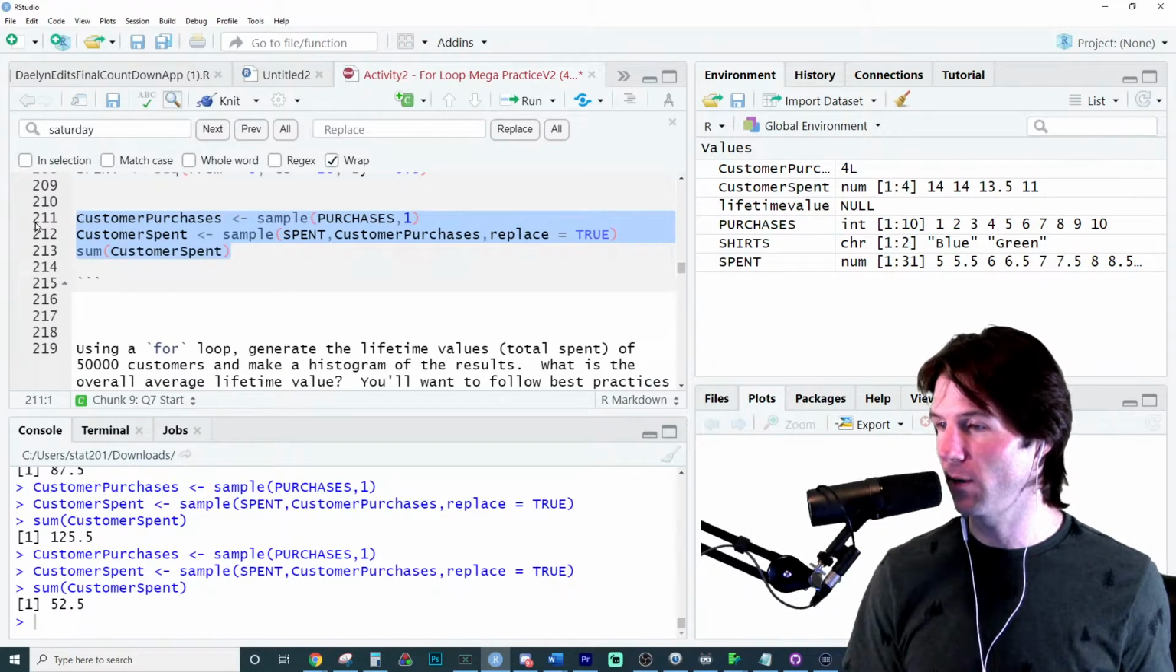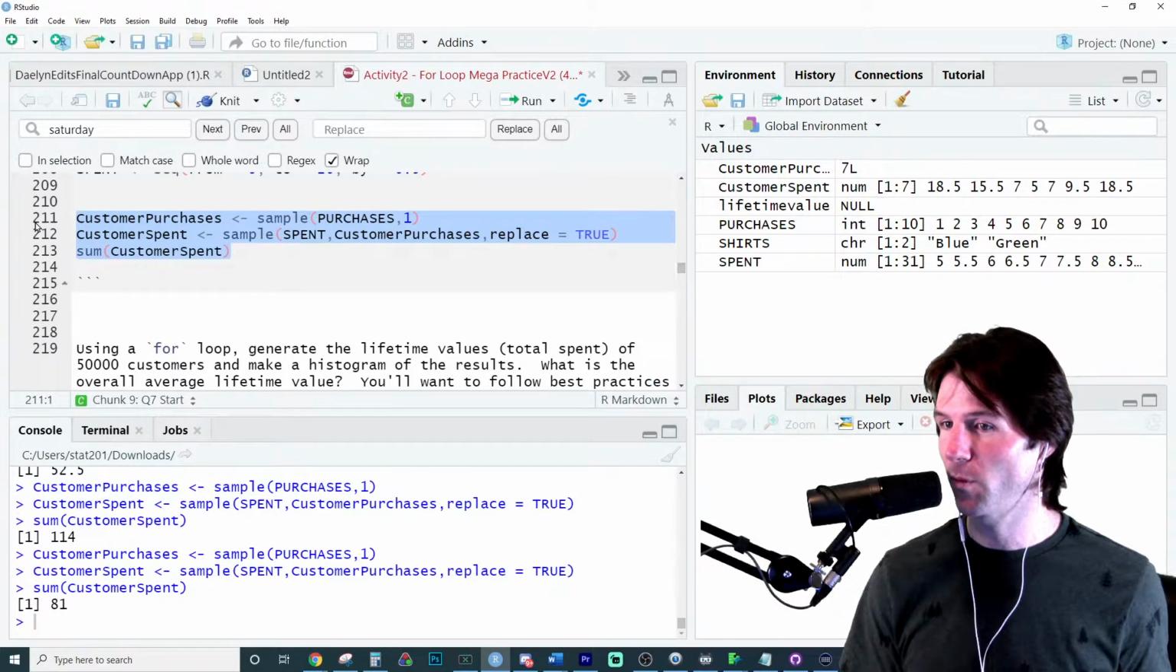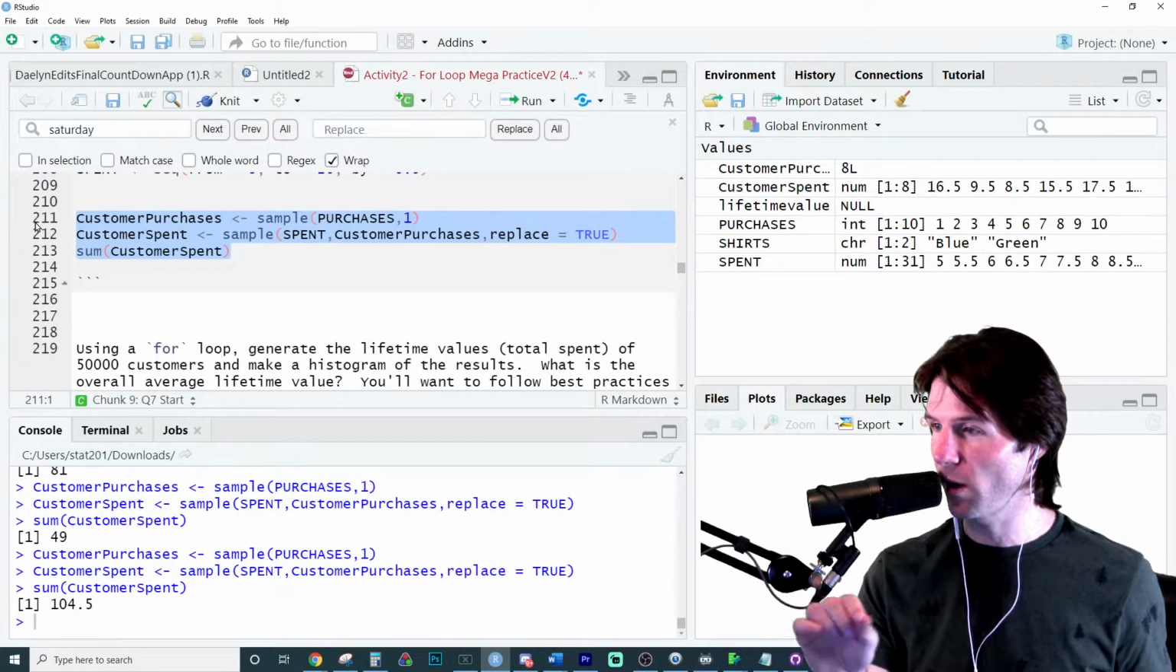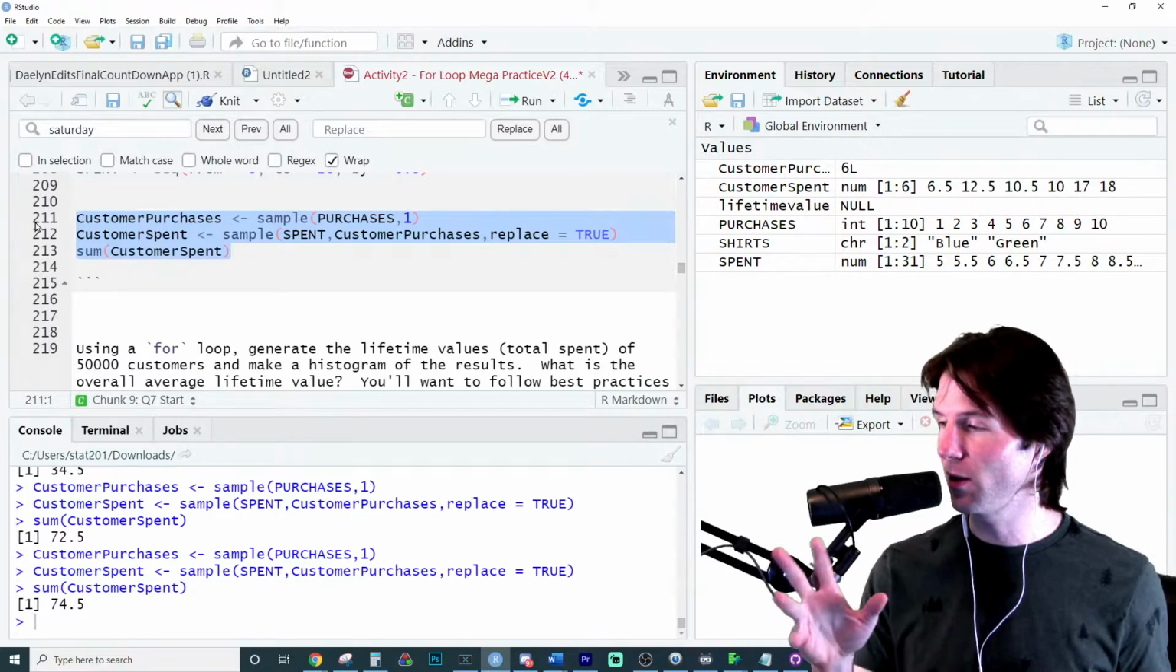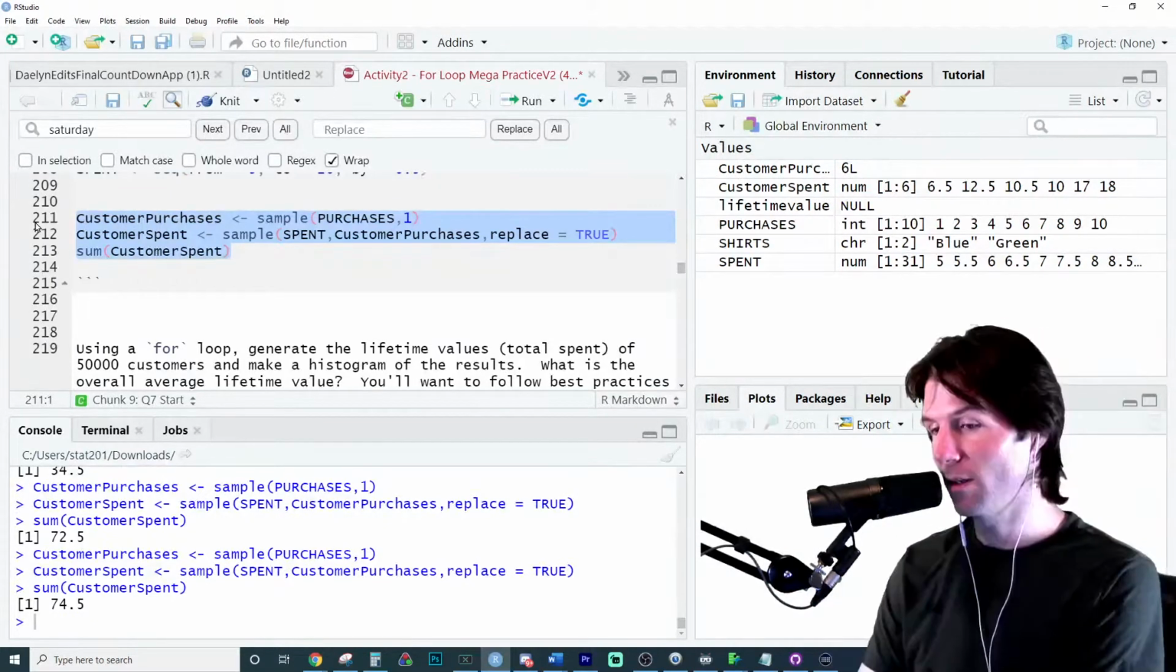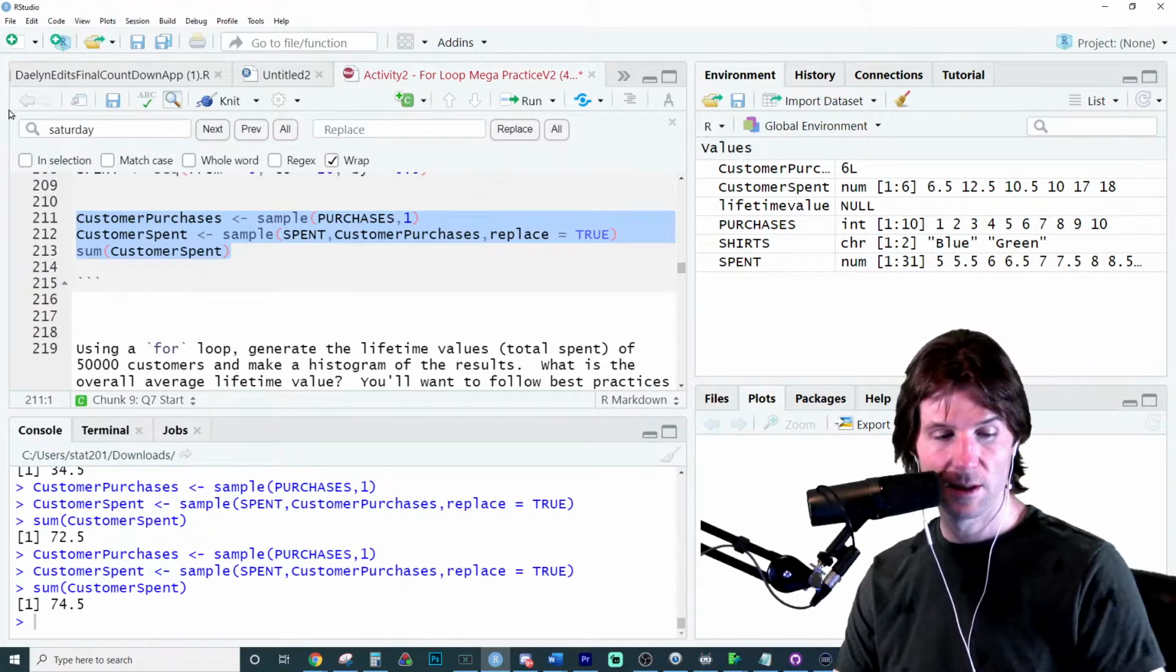That one was worth $125.50. That one was $50.50, $114. I'll just keep generating customers and writing these down as I do it. What have I created? Oh, we are reconnected.